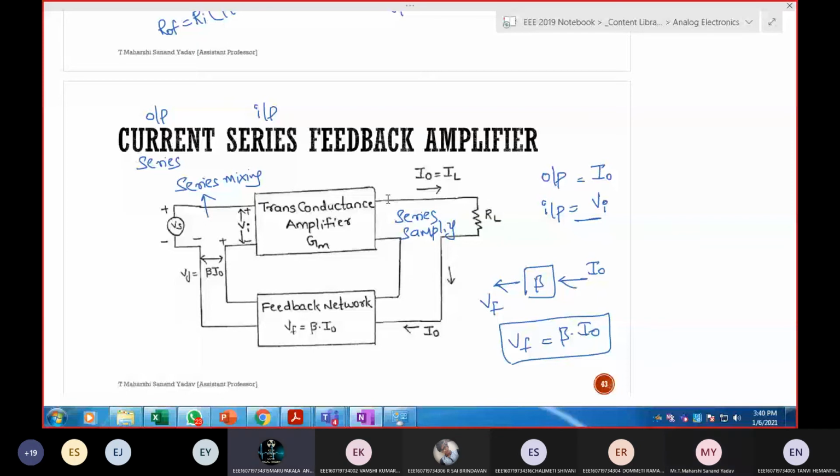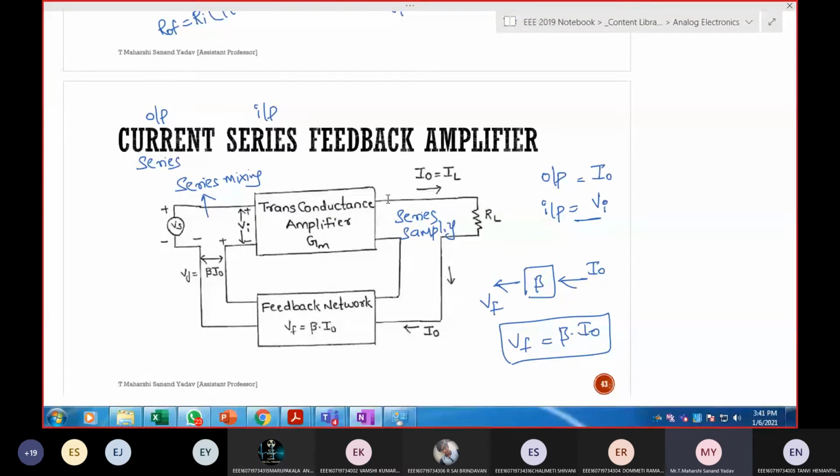Output impedance increases, sir. Why is it increasing? Output is current, and series means impedance increases. Input is series voltage, so impedance also increases. So in both cases, it increases.